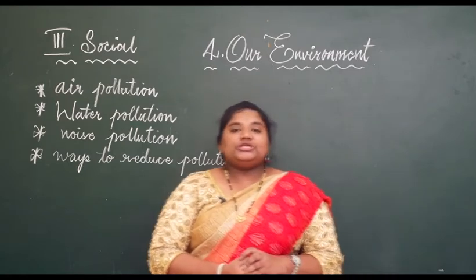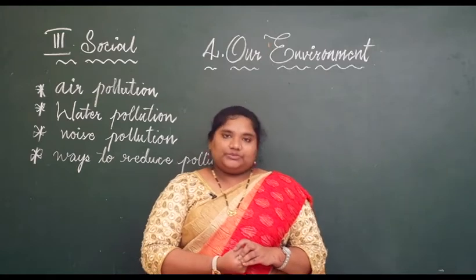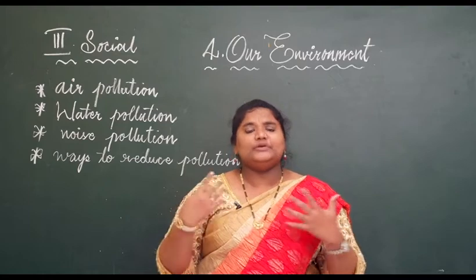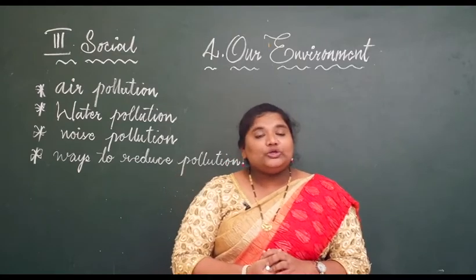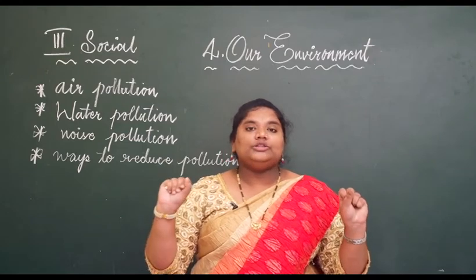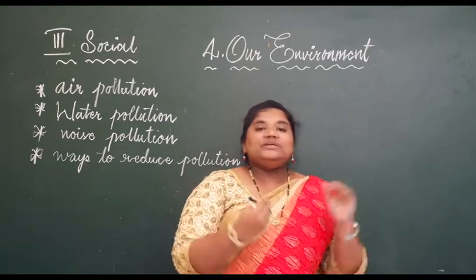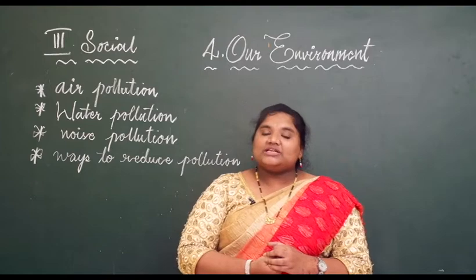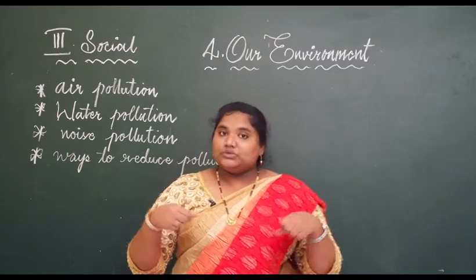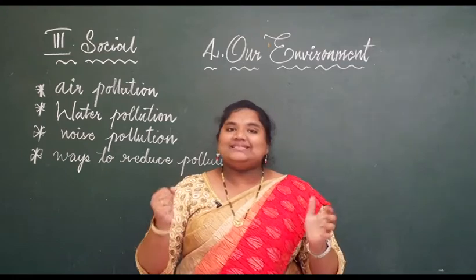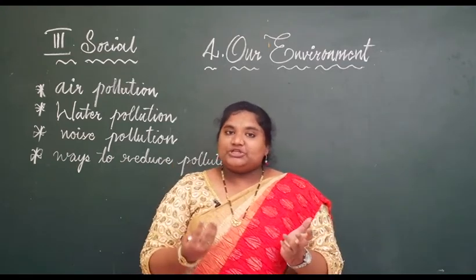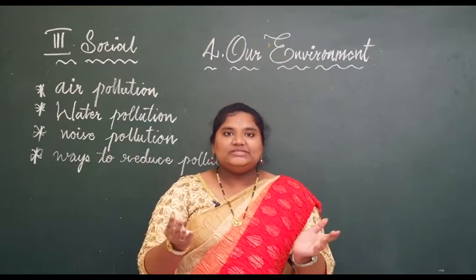Air gets polluted due to different activities done by the people. We people pollute air. How do we pollute air? We use vehicles to ride on the road, as a means of transportation, to make it easy to go everywhere. We use vehicles like motorbikes, cars and lorries for the transportation of goods and everything.